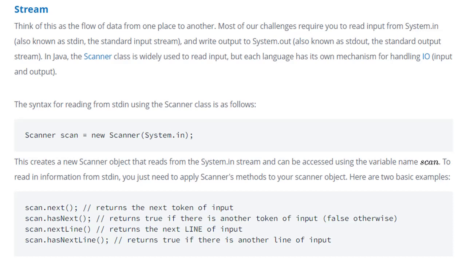Standard output is where we use System.out. In Java, the Scanner class is widely used to read input, but we can also use the BufferedReader class. Each language has its own mechanism for handling IO, that is input and output. Don't get confused by the words stdin and stdout, which you will find in the challenges.